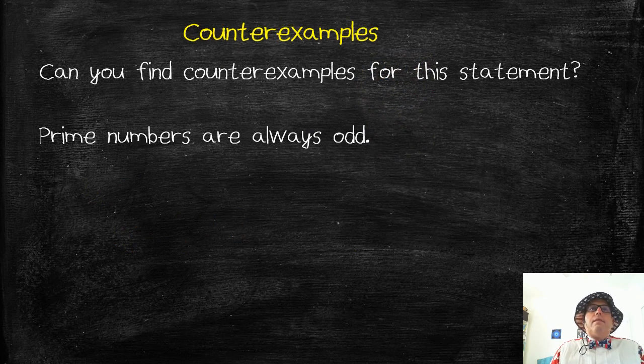Okay, so let's look at another counterexample here. Prime numbers are always odd. Can you find a counterexample? So a counterexample is something we use to prove that something is not true. Again, to prove it's not true, all we need is one example. If there's one number, prime numbers are always odd, well, that's pretty straightforward, isn't it? 2. 2 is prime, and 2 is not odd.